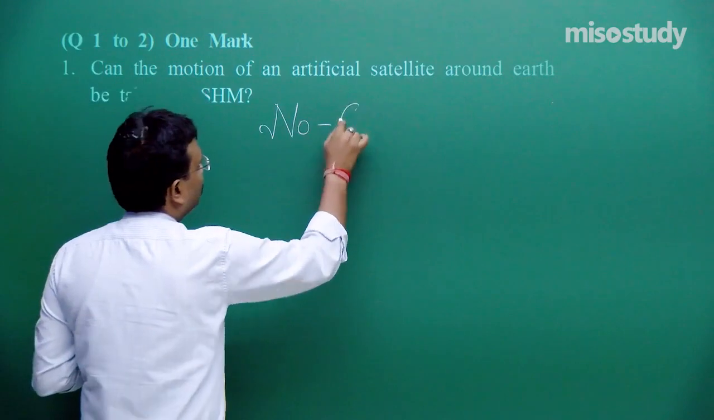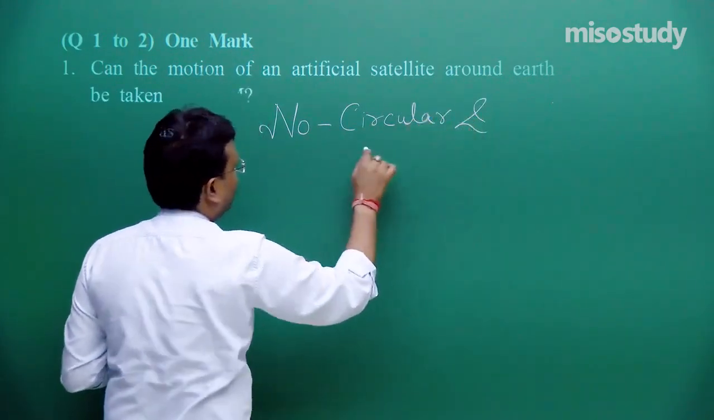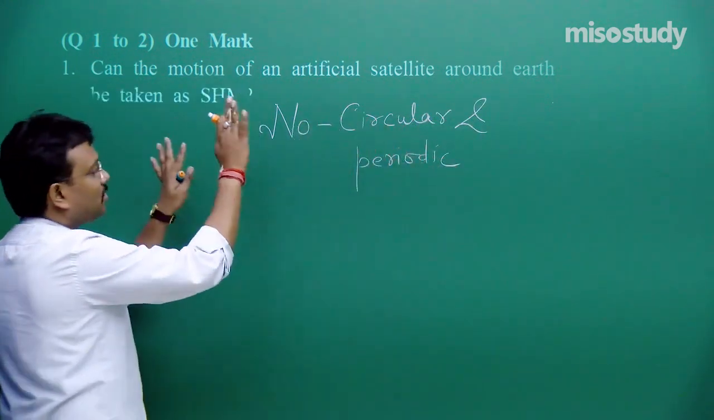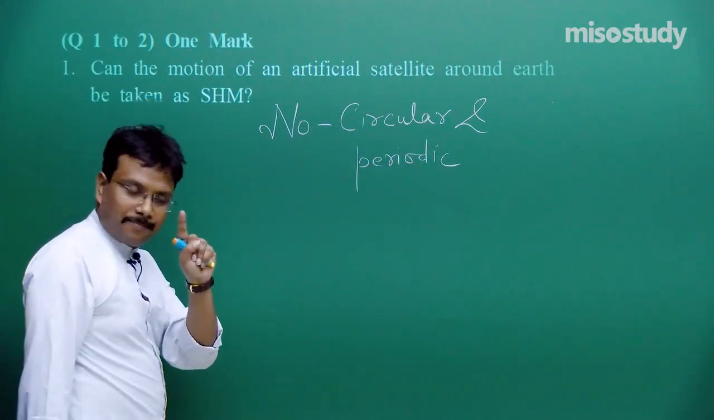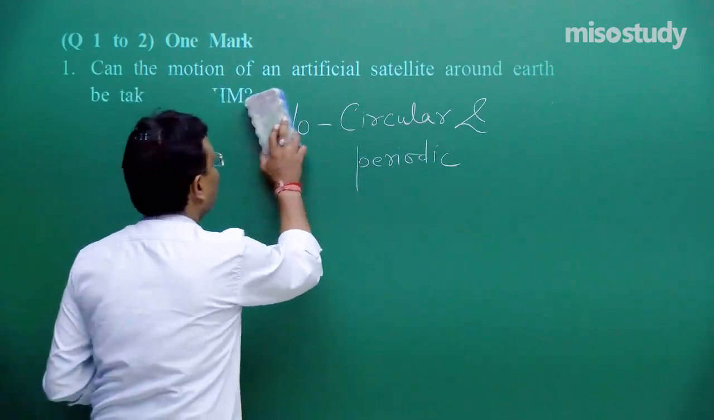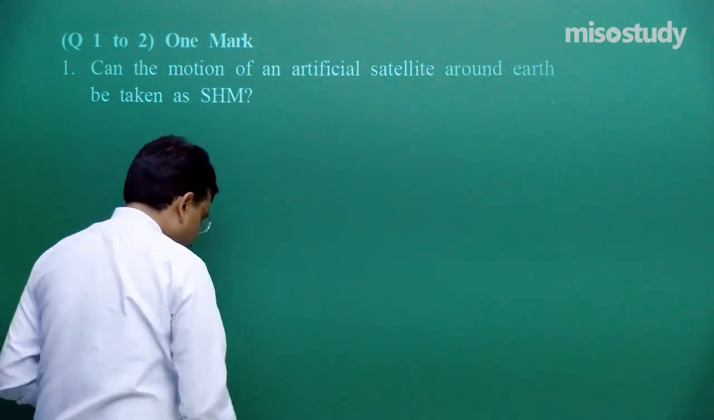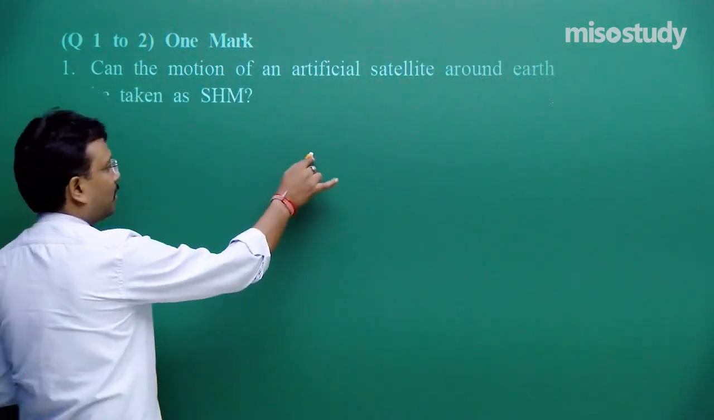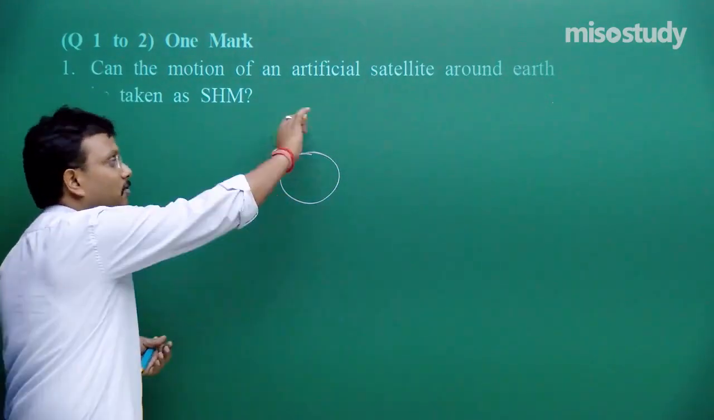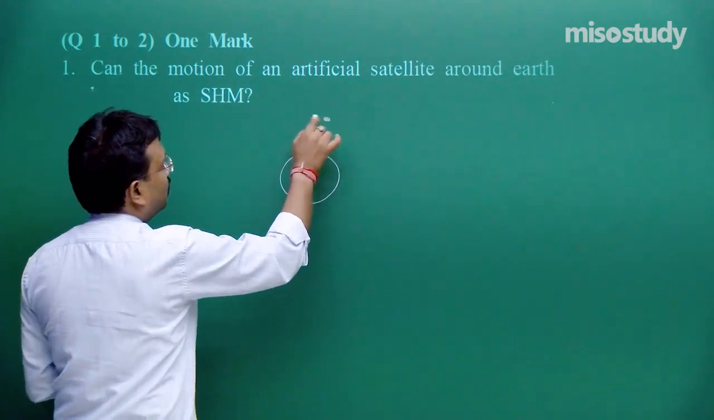No, circular and periodic. Okay. Now this much will give you one complete mark, but for your understanding, let me explain something else associated with this. This is earth, you need not reproduce it in the answer sheet, it is for your understanding. It is earth, and it is your satellite.